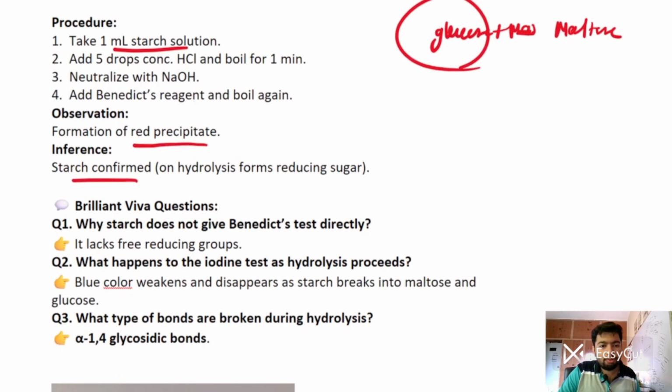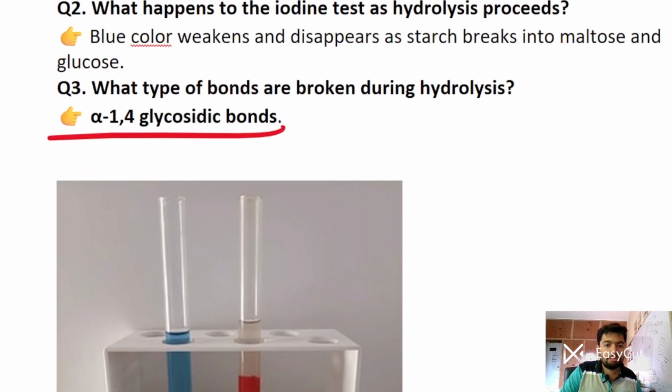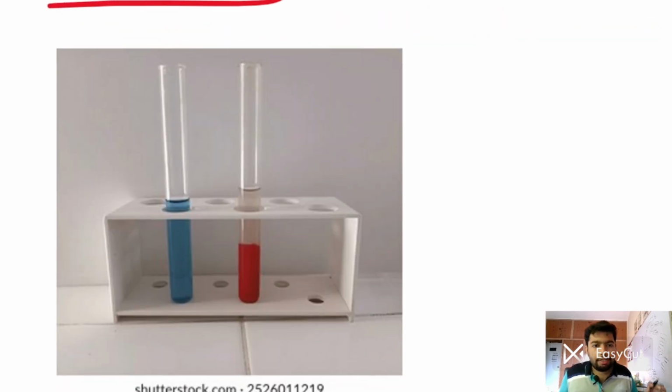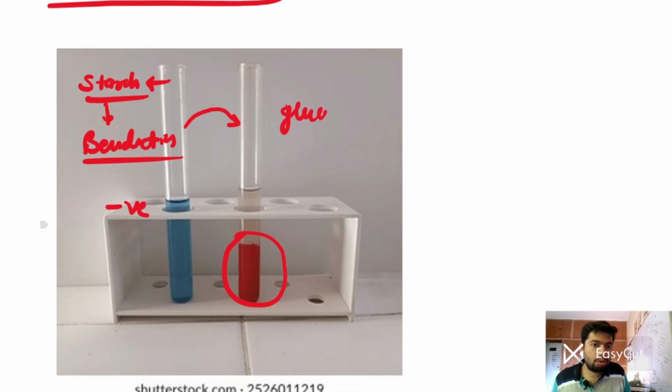So what type of bond is broken during hydrolysis? You can know, alpha glycosidic bonds. So you can see this. This is a starch solution, and I have added Benedict's reagent on it. It is showing a negative test, but after hydrolysis, when I do the test, it will show positivity. You can see, glucose upon starch hydrolysis will show Benedict's test. This test is positive.